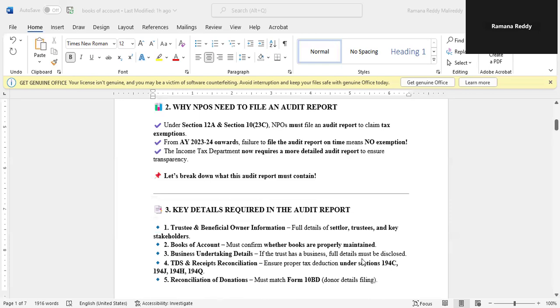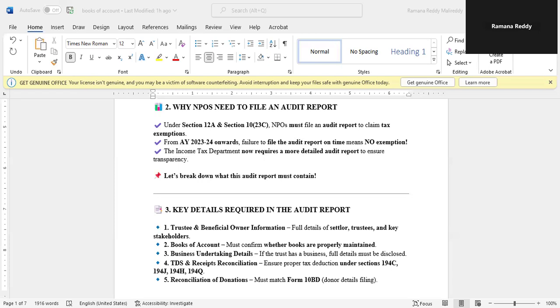The key details required in the audit report: the trustee and beneficial owner information, full details of settlor, trustees, and key shareholders; and books of accounts must confirm whether the books are properly maintained. And the business undertaking details: if the trust has a business, full details must be disclosed. TDS and receipts reconciliation: ensure proper tax deduction under Section 194C, 194J, 194H, 194Q.